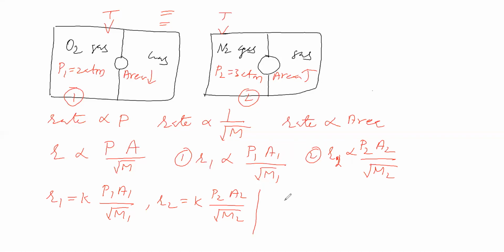Now we will see the relative rates. R1 by R2 is equal to P1 by P2 into area of tiny hole A1 by A2 into square root of molecular mass M2 by M1. That means rate of diffusion depends on pressure, on area of tiny hole, and on molecular mass. So R1 by R2 is equal to P1 by P2 into A1 by A2 into square root of M2 by M1. That relation we got.